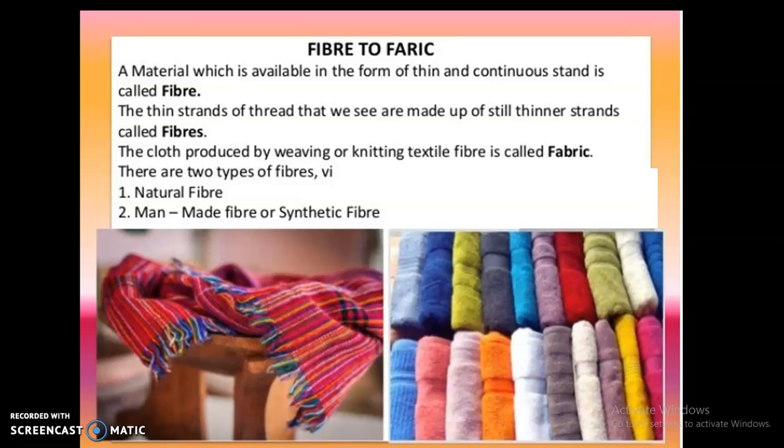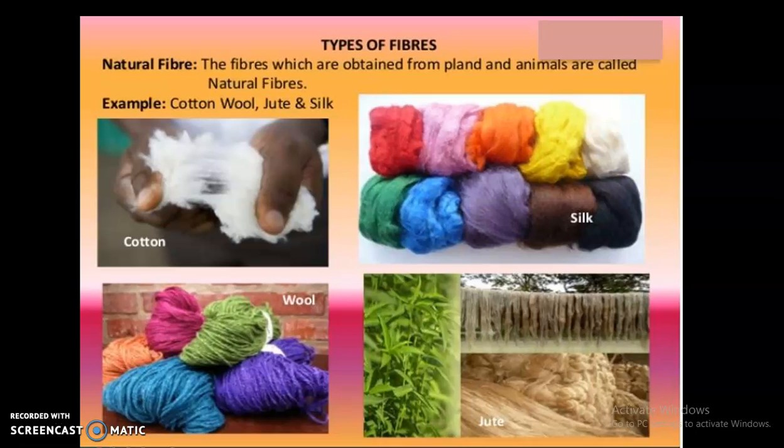So there are two types. There are two types of fibers we are going to study. First one is natural fiber and second is man-made or synthetic fiber. Under natural fiber we are going to study plant and animal sources. From where do we get natural fibers? Natural fibers, the fibers which are obtained from plants and animals, are called natural fibers, and their examples are cotton, wool, jute and silk.